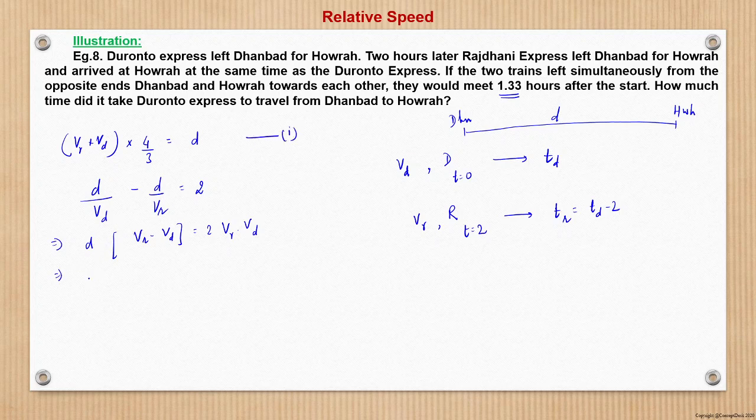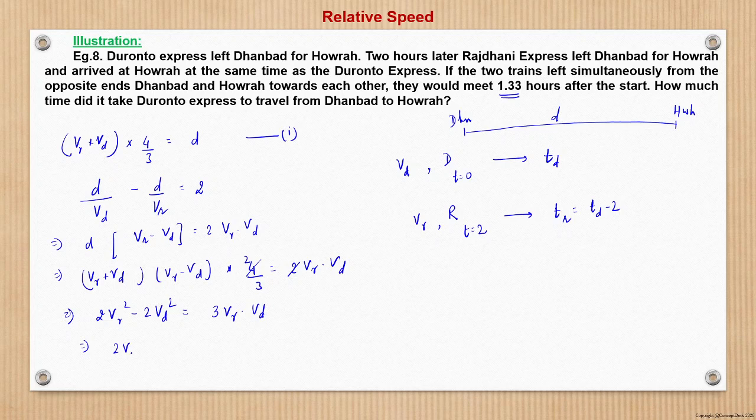So from here we can say Vr plus Vd into Vr minus Vd into 4 by 3 is equal to 2 Vr into Vd. What we did, we simply replaced d with Vr plus Vd into 4 by 3. So basically it becomes 2 Vr square minus 2 Vd square, and this becomes 3 Vr Vd.